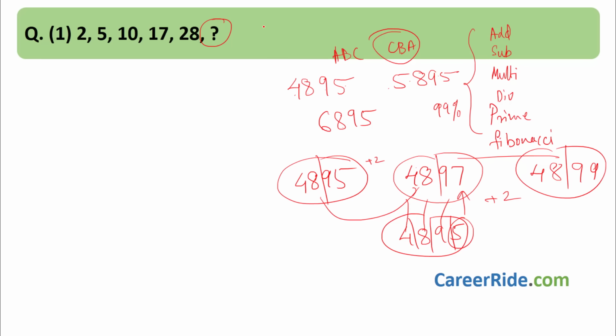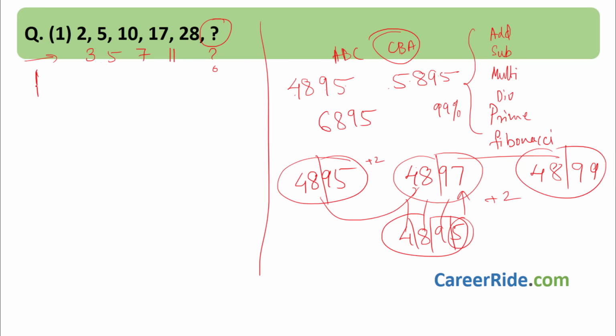So please pay attention. Let us solve the first sum. 2 and 5, difference. What we have learned is first see what the difference is. 2 to 5 difference is 3, 5 to 10 it is 5, 10 to 17 it is 7, 17 to 28 it is 11. So what will be next? Over here, if we observe carefully, these are nothing but odd numbers. But what are the odd numbers? 3, 5, 7, 9 is also an odd number, but 9 is not included. Then these must be some special kind of odd numbers.